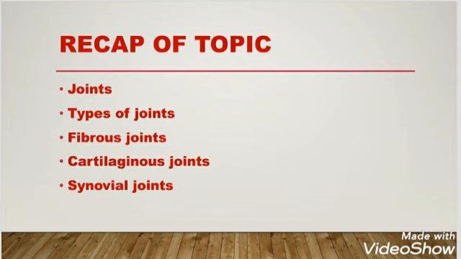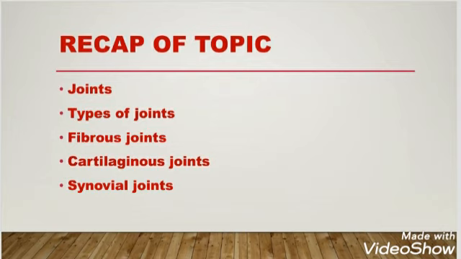In such type of joint, collagen is present between the two bones, and these don't allow any movement, and there is no joint cavity, and the gap between the bones may be wide or narrow. What are the examples of fibrous joints? That is suture. Number 2 is the shaft, and number 3 is the root of tooth and socket, which is present in the mandible or the maxilla.